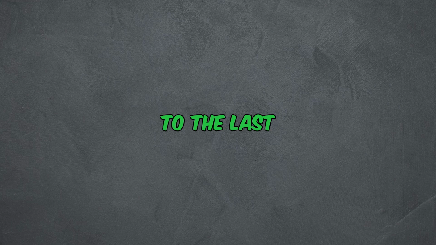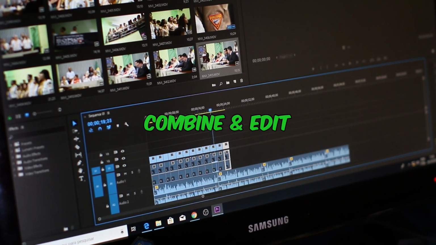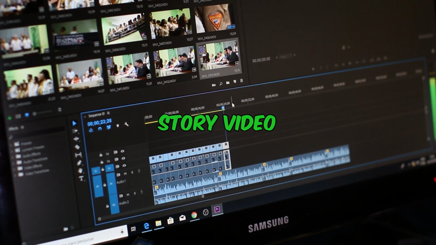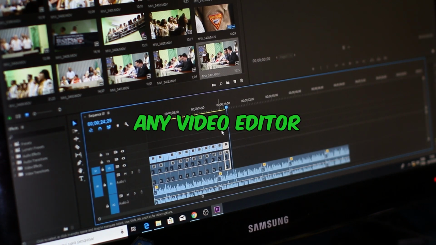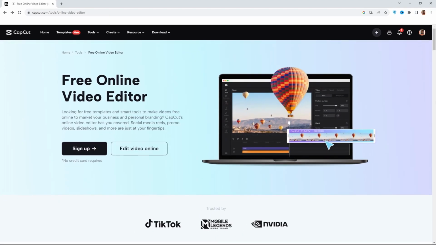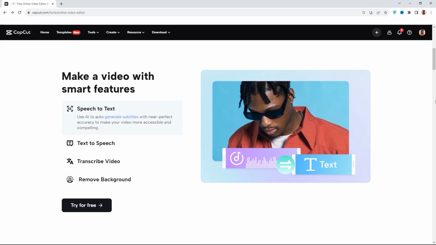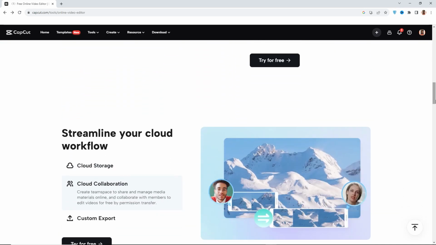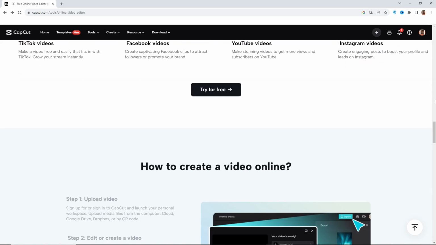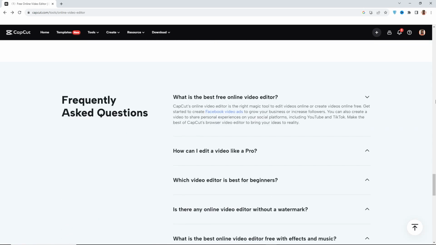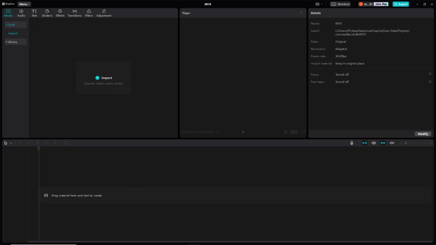Now we move to the last part. Here we will combine and edit all of these things to make a story video. You can use any video editor you like. I will use the CapCut app because this is a free and very professional app and is available for every device. When you download this app on your mobile phone or PC, just open the app and click on the New Project button. Now import all the videos and voiceovers you created.